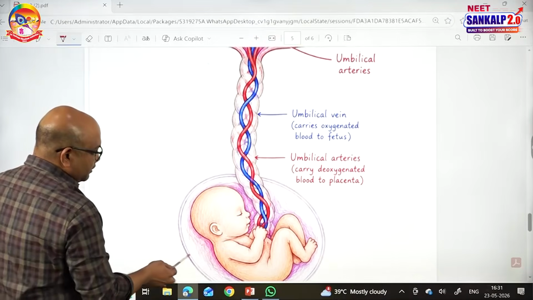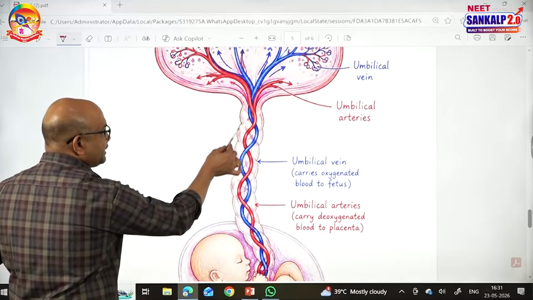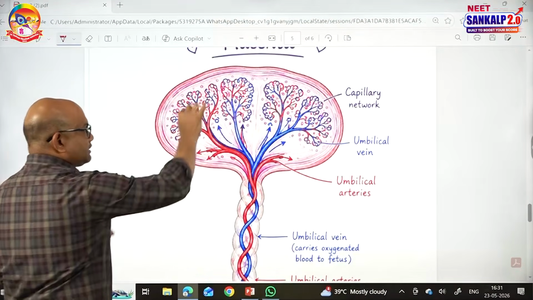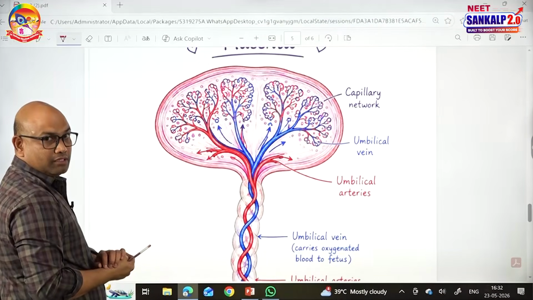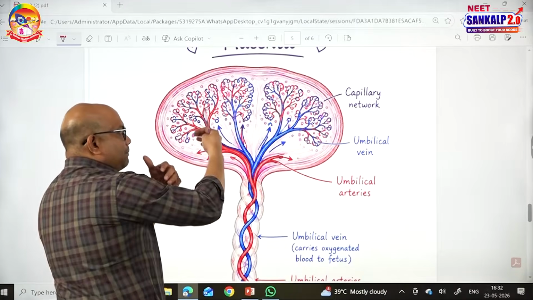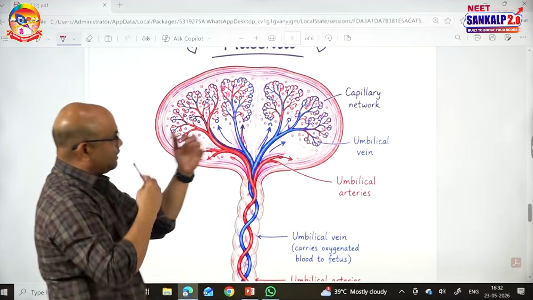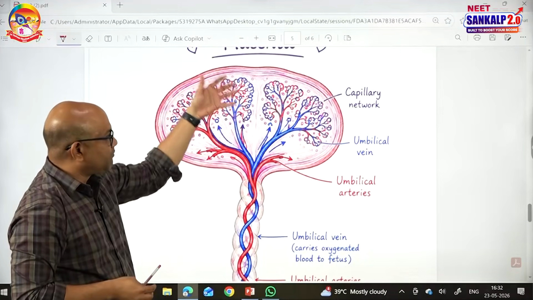See this? From the umbilical arteries, a pair of umbilical arteries, the blood of the fetus will go to this placenta area. And there are several fetal capillaries surrounded by the maternal blood. At the capillaries, from the maternal blood into the fetal capillaries, and from the fetal capillaries into the maternal capillaries, exchange of materials occurs. Nutrients from mother to fetus, oxygen from mother to fetus.